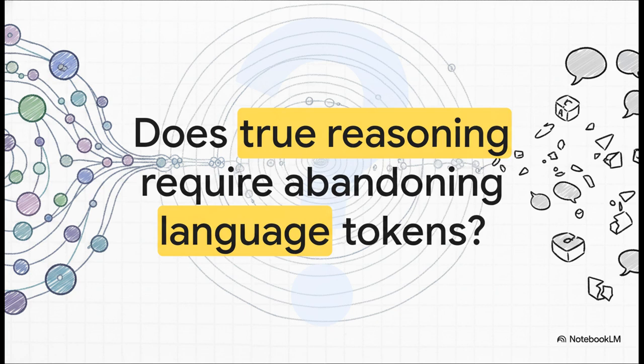I want to leave you with a provocative question to ponder. Does true artificial reasoning require abandoning human language tokens altogether in favor of pure latent thought? Because, as we've seen today, human words might just be a little too rigid and fragmented to serve as the internal operating system for an advanced AI. Maybe the future of artificial intelligence lies beyond human words entirely.